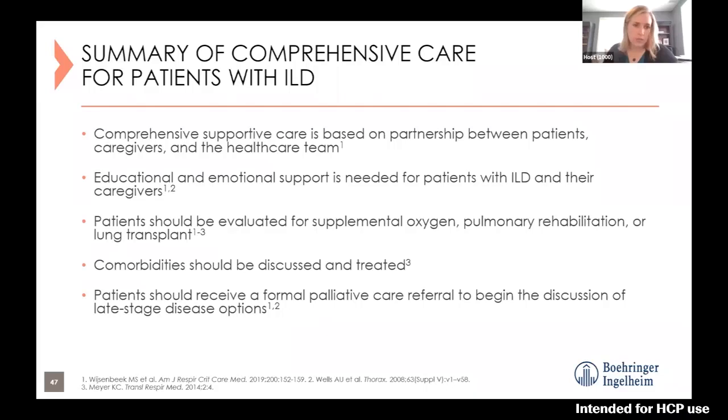And in summary, the comprehensive care of these patients. So we know that it's a partnership between patients, their caregivers, and the healthcare team. Educational and emotional support is needed for patients. They should be evaluated early for oxygen, pulmonary rehab, and lung transplantation if appropriate. It's important to monitor and be aware of comorbidities, and ideally treat everything, optimizing the whole picture of the patient. And then patients should receive a formal palliative care referral early to begin the discussion of late stage disease options.